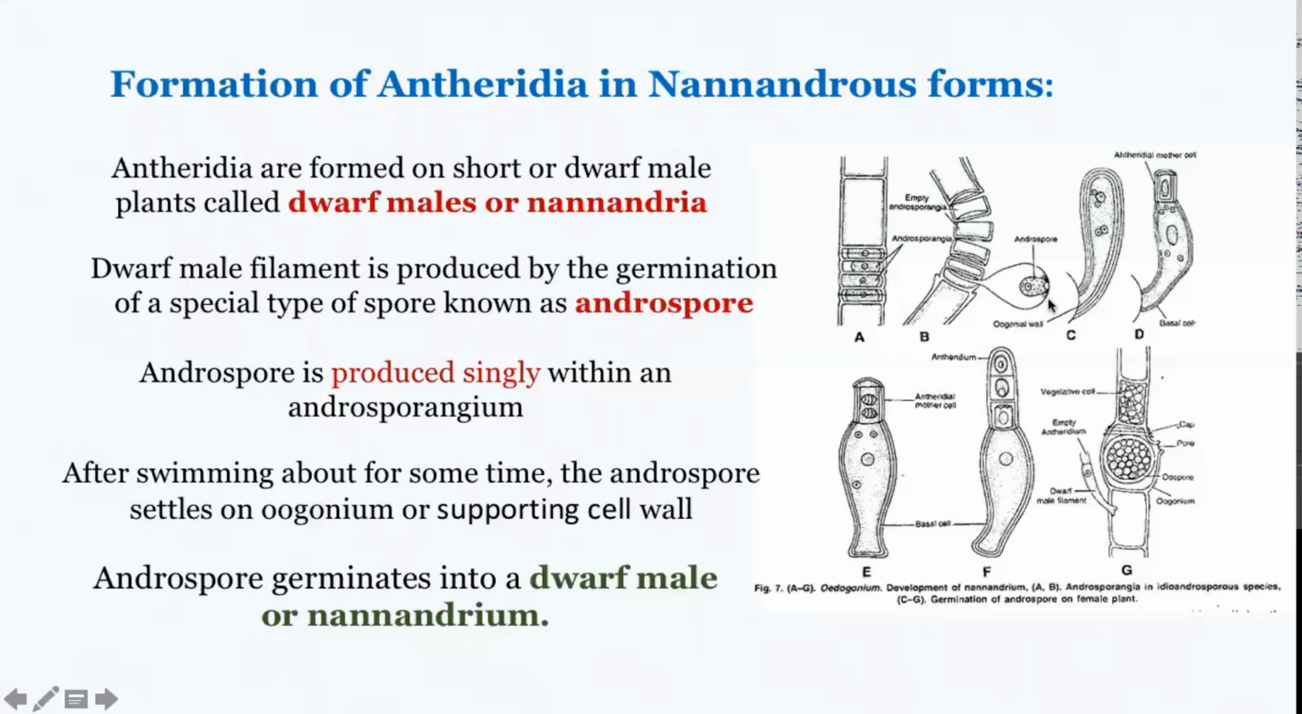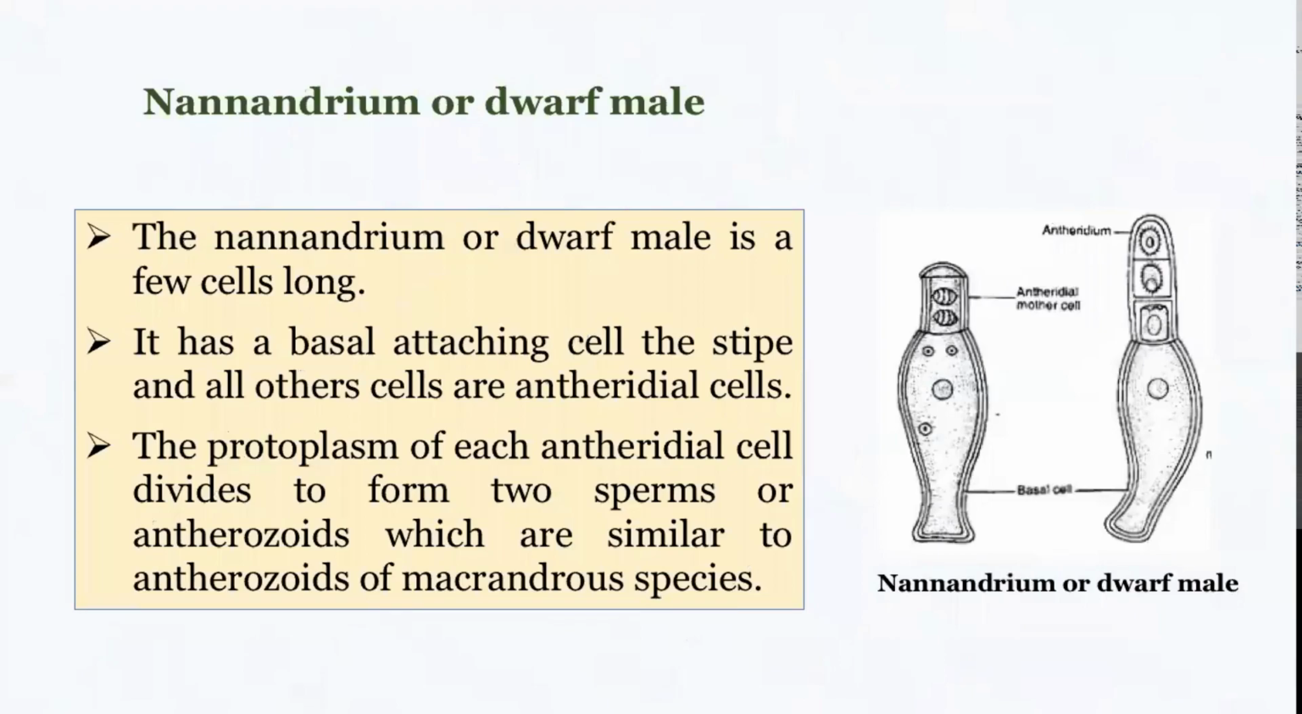Then they find an oogonium or a cell adjacent to the oogonium, and settle down on the oogonium itself or the cell adjacent to the oogonium, and from there it will start germinating to give rise to a dwarf male or the Nanandria. So you can see here in the picture, this is the dwarf male or the Nanandria.